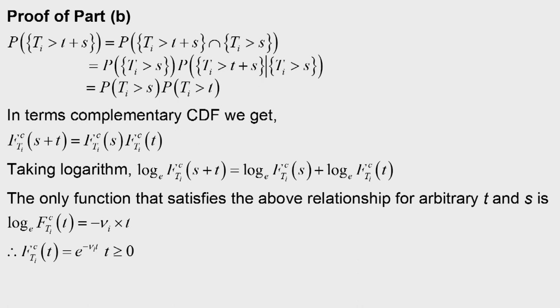We will now prove part B. Let us consider the probability that Ti is greater than t plus s. Suppose this is the time axis, this is the point t plus s, and this is the point s.